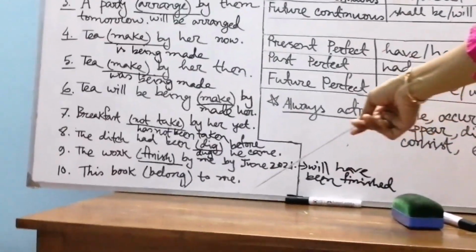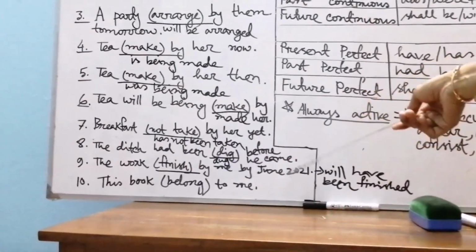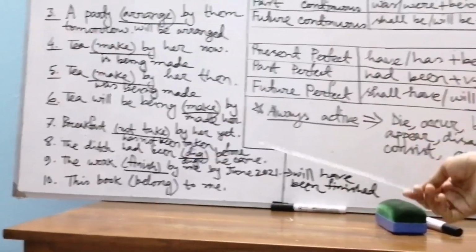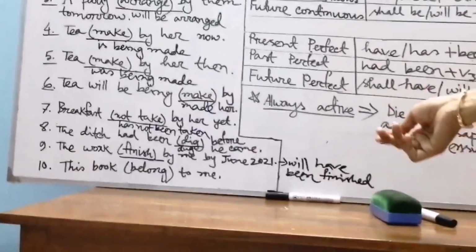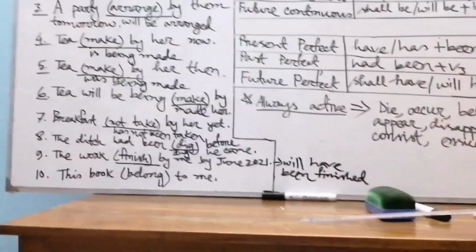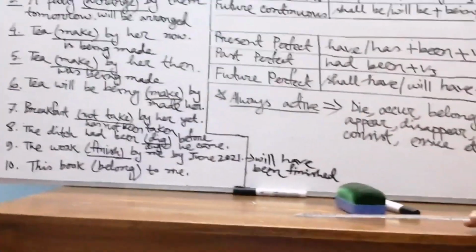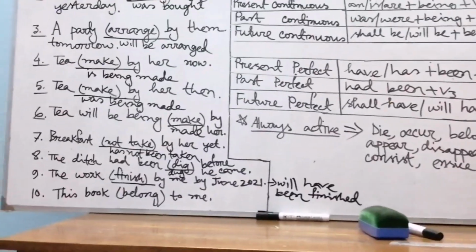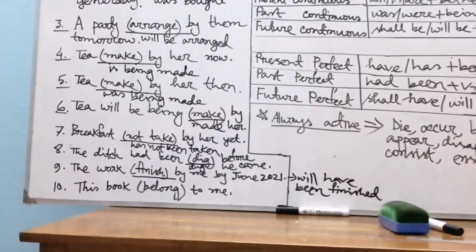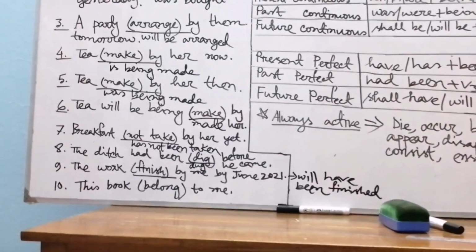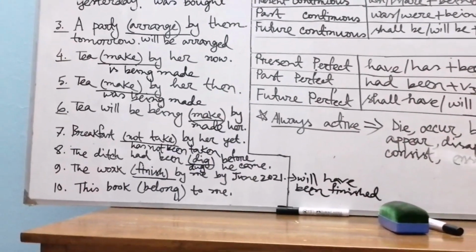Here we find no mentioning word like yesterday or tomorrow, so we'll write down the answer following the structure of present indefinite tense, in active voice: this book belongs to me.